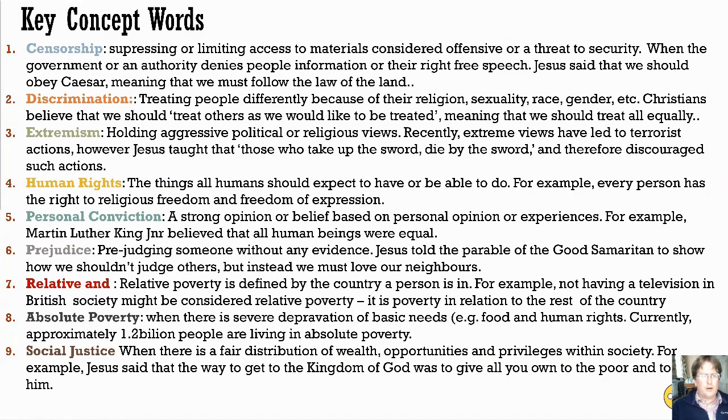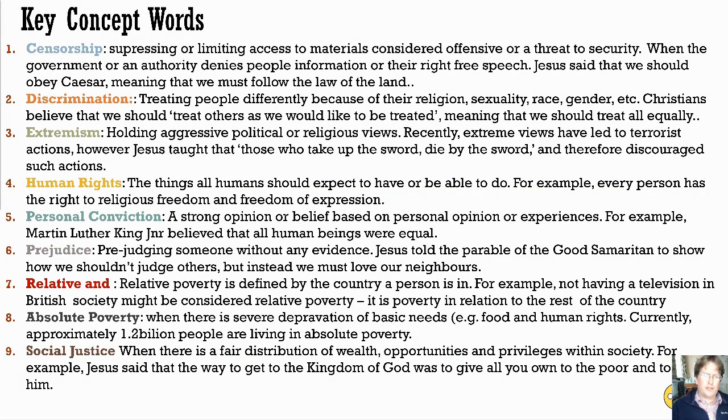Relative poverty. Relative poverty is defined by the country a person is in. For example, not having a television in British society might be considered relative poverty. It's poverty in relation to the rest of the country. Absolute poverty, when there's severe deprivation of basic needs, food, human rights. Currently about 1.2 billion people are living in absolute poverty in the world.